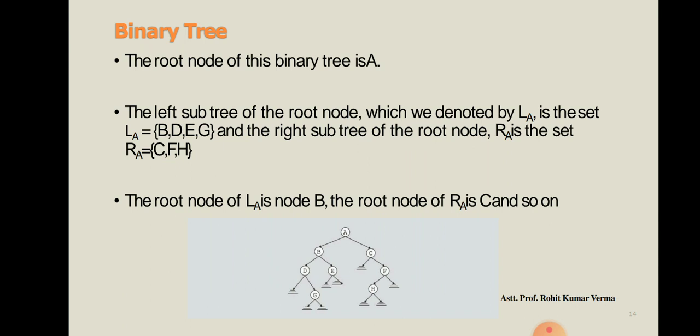The root node of this binary tree is A. The left subtree of the root node, denoted by LA, contains the nodes B, D, E, G. Similarly, the right subtree of node A contains the nodes C, F, H. You can see that the root node of the left subtree is B and the root node of the right subtree is C.